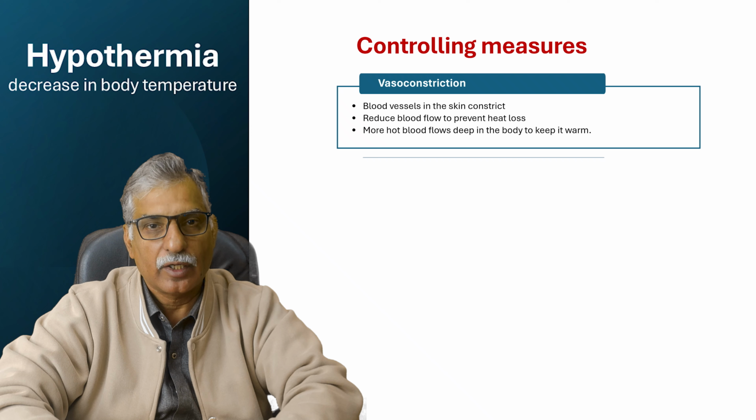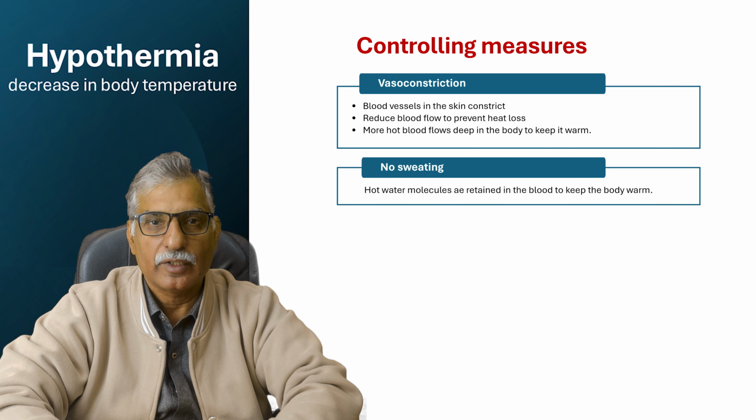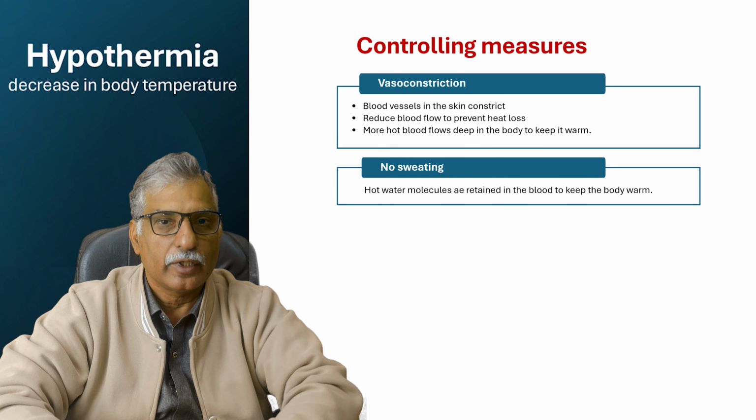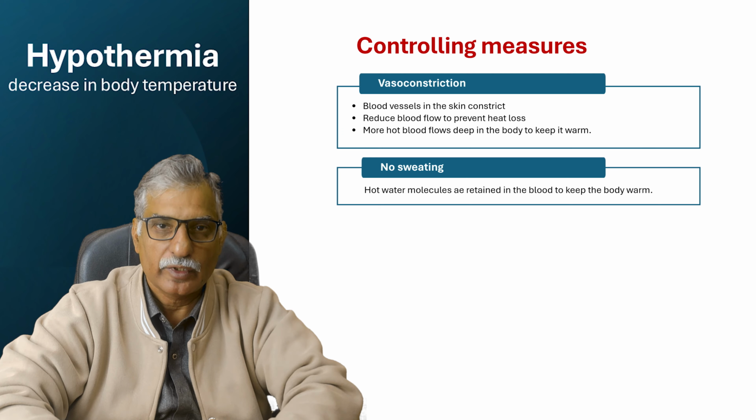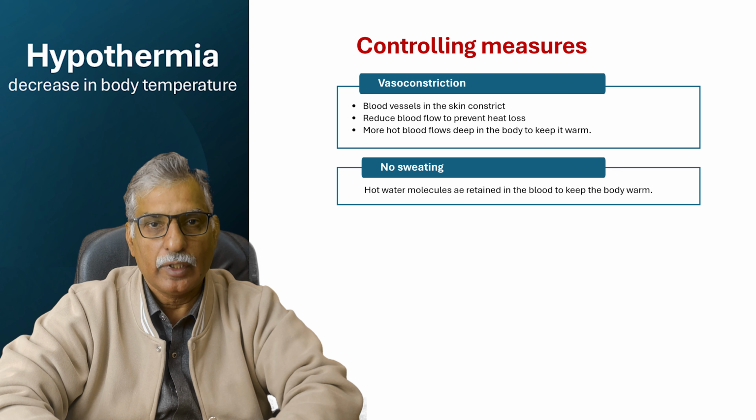Sweat glands are shut down, no sweating activity is taking place. So it means that hot water molecules in the blood will be retained within the blood, and that hot blood will be allowed to circulate deeply into the body rather than circulating near the skin.